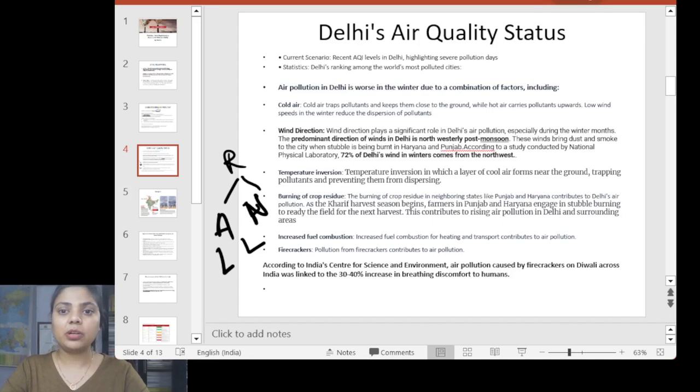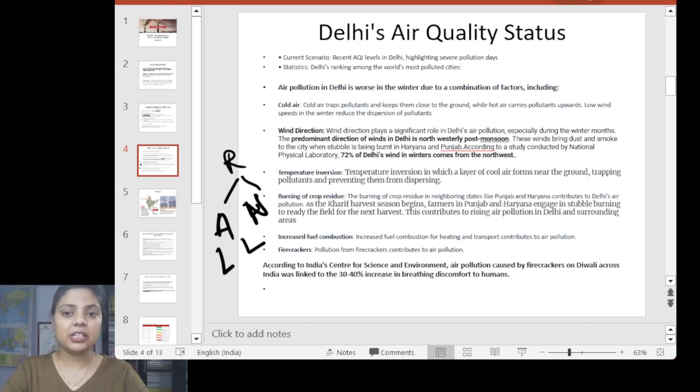Next point, burning of crop residue. As I have said, crop residue is burnt in Punjab and Haryana, and the direction of wind during the winter season is northwesterly. This is how they drag the pollutants from Punjab and Haryana towards the Delhi region.